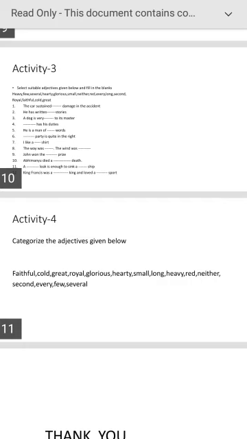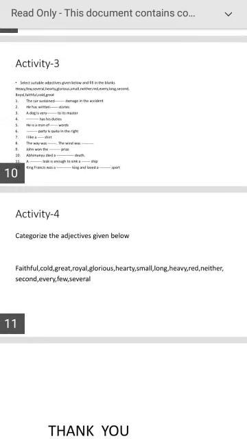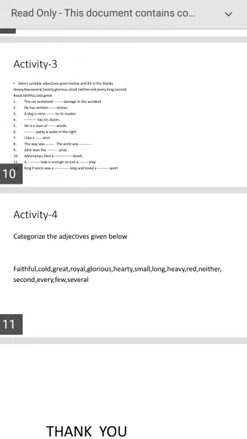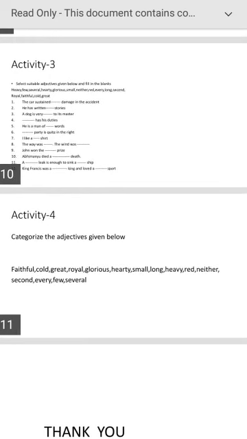In this way we have categorized, identified, and put them in that category. So this is the lesson: adjectives are describing words, the first part of the lesson.